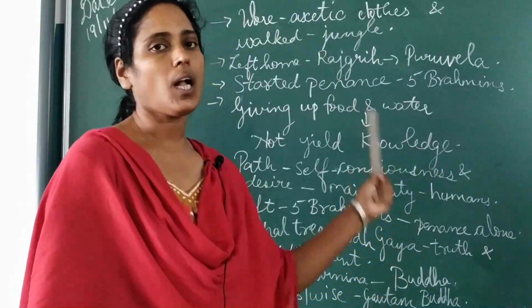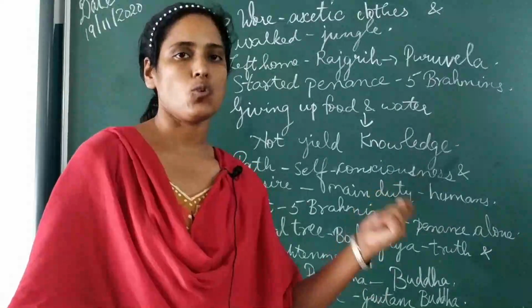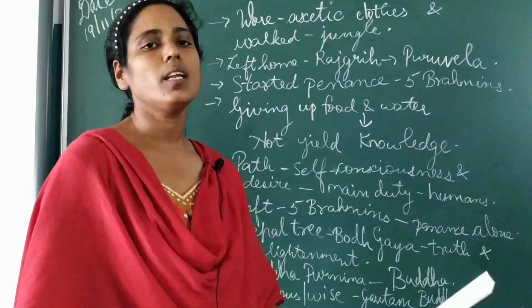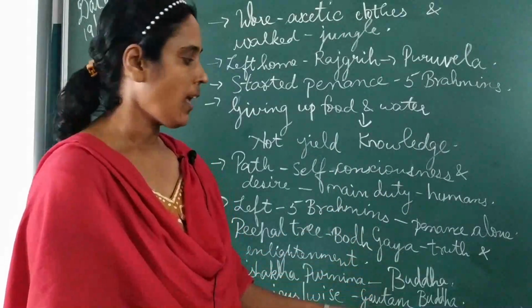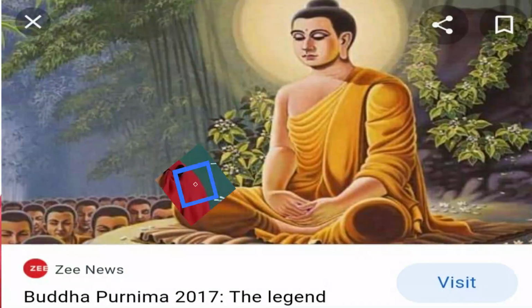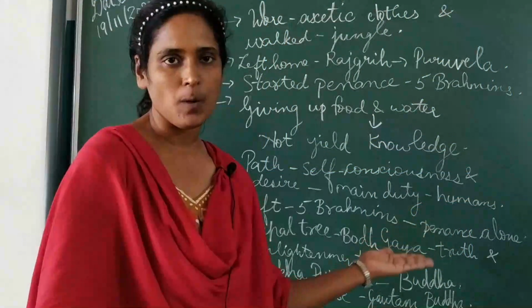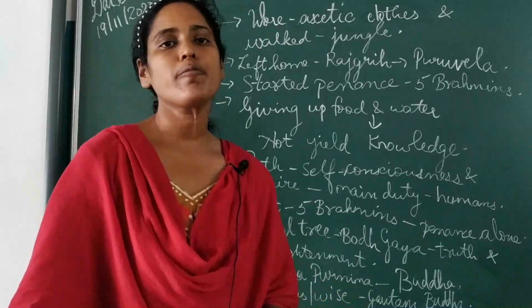So here we come to know how Buddha left his royal family, or Siddharth left his royal family, everything he left and began to search for truth, enlightenment, and was known as Gautam Buddha or Lord Buddha. Now in the next video we will be studying about the reforms of Buddha and what all were the different things he did for the society.